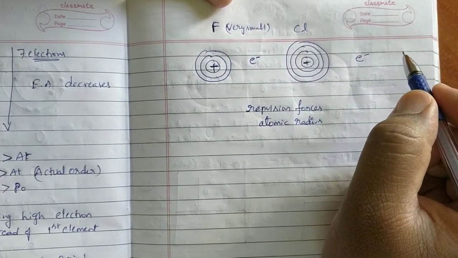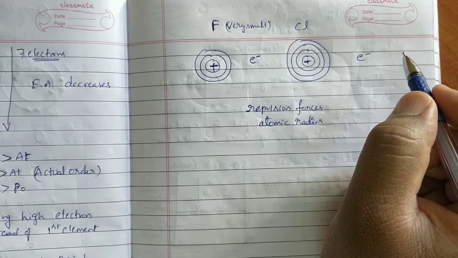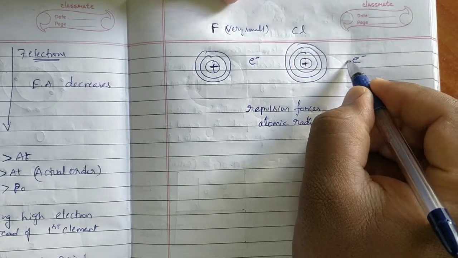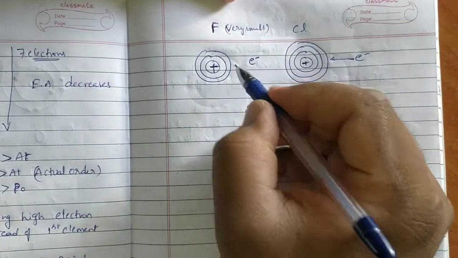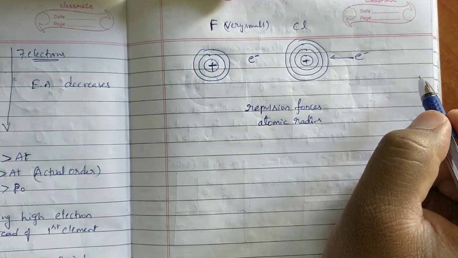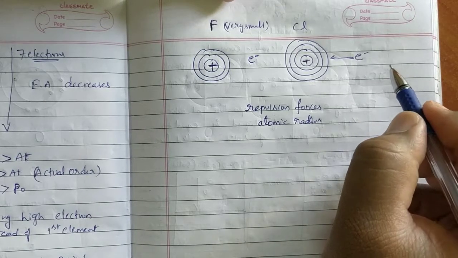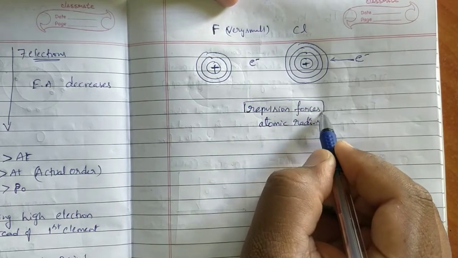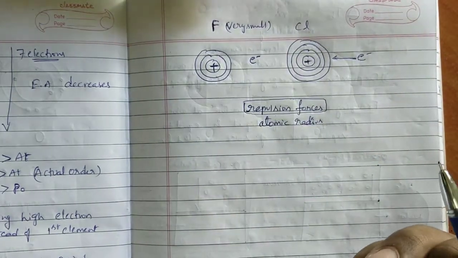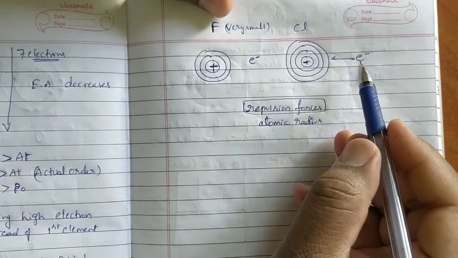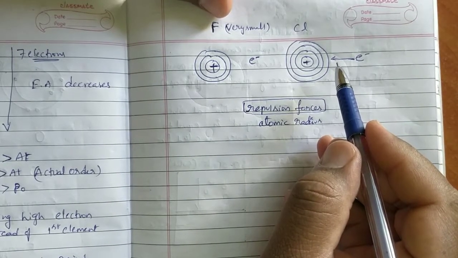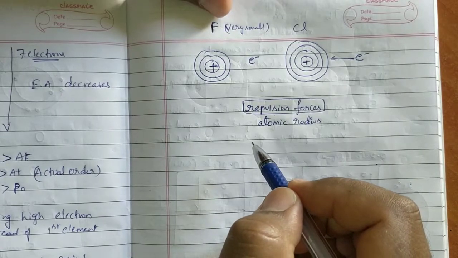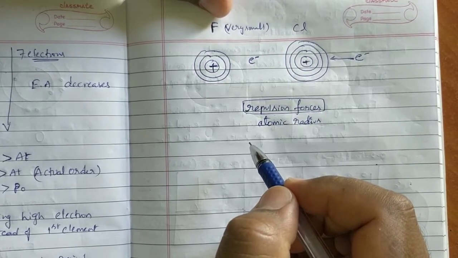Is it okay? Now, when I discuss electron affinity, the first thing is that the electron should come near to the atom. Is it correct or not? When the electron comes near to the atom, then only we will see the factor of repulsion forces. According to repulsion forces, we can say the electron affinity value.